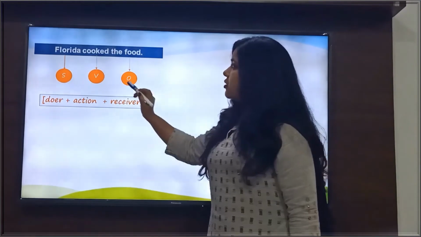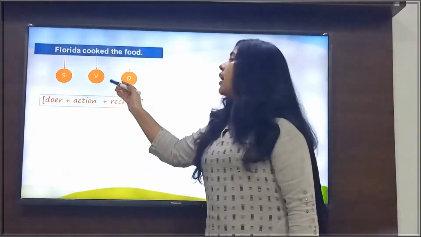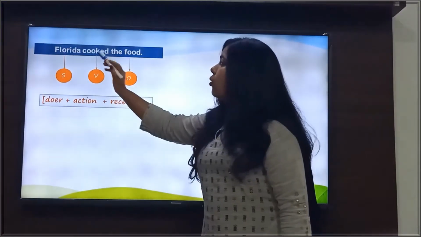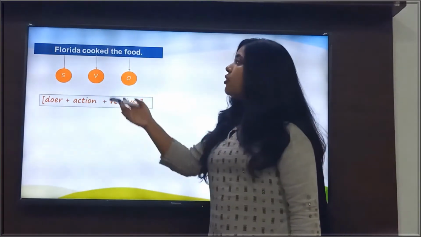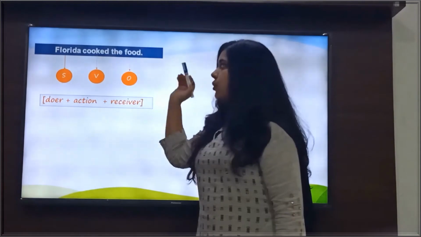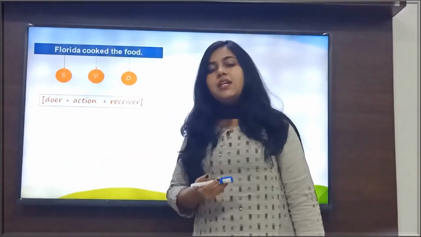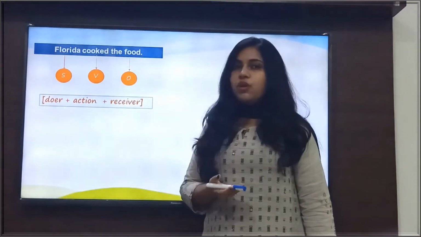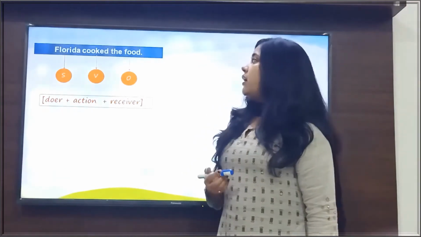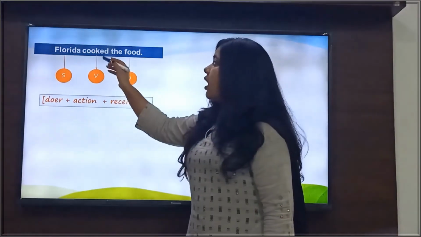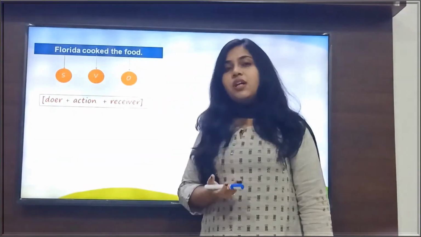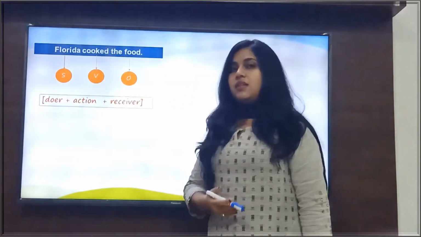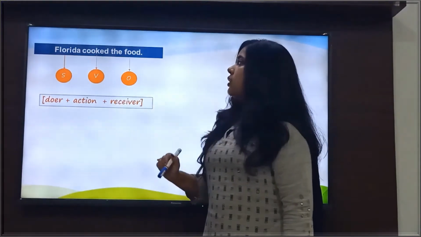In this sentence, cooked is the verb, and if we ask the question, who cooked the food? We get the answer, Florida cooked the food. That means Florida is the performer or the doer of the action here. And if we ask the question after the verb, Florida cooked what? We get the answer, the food.